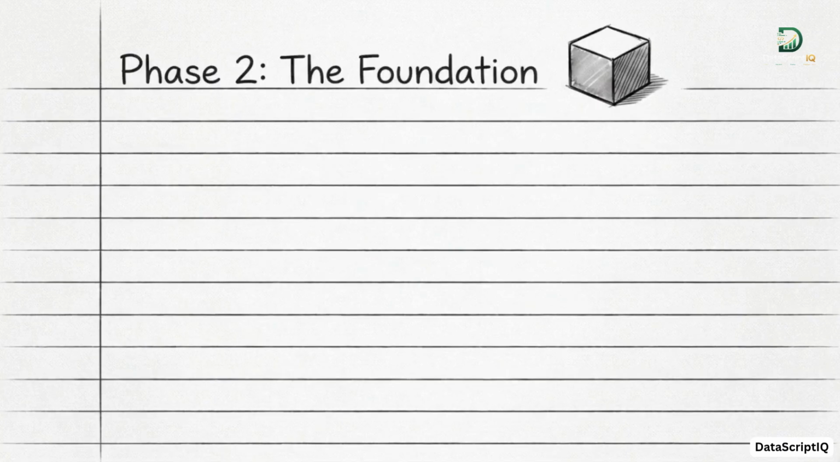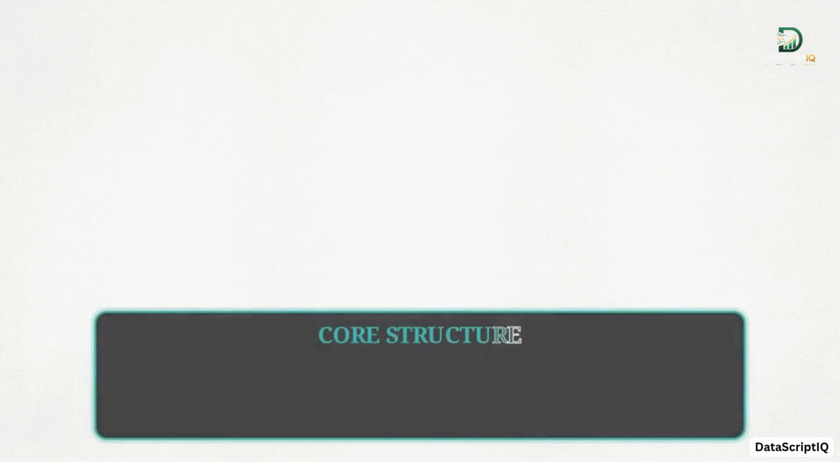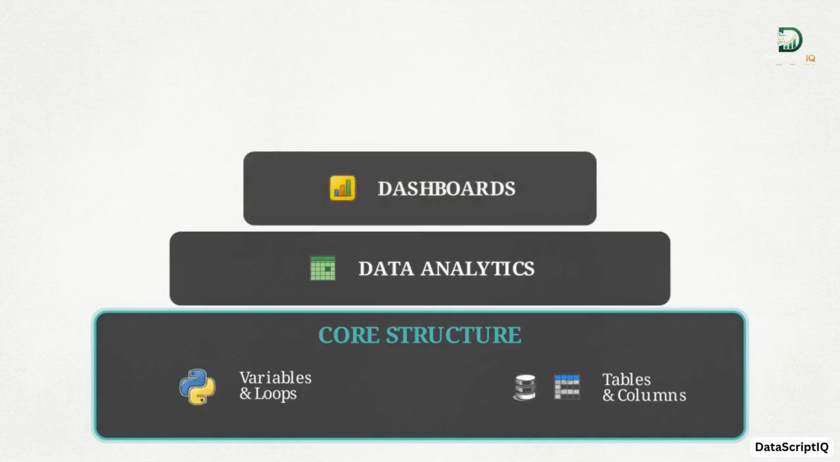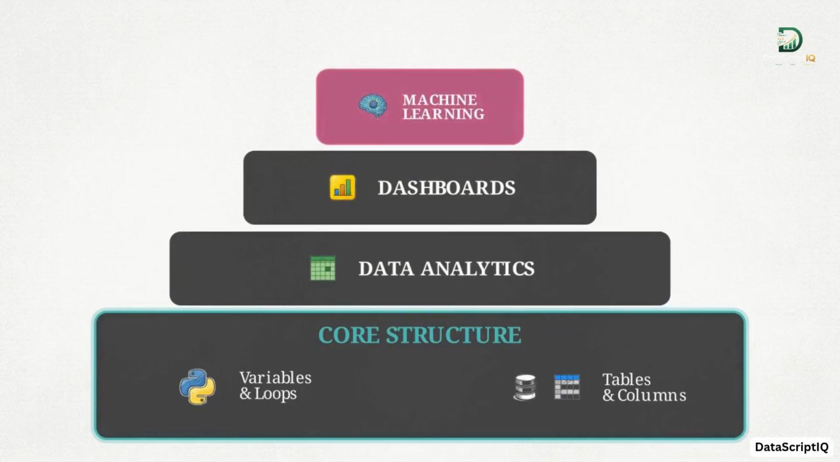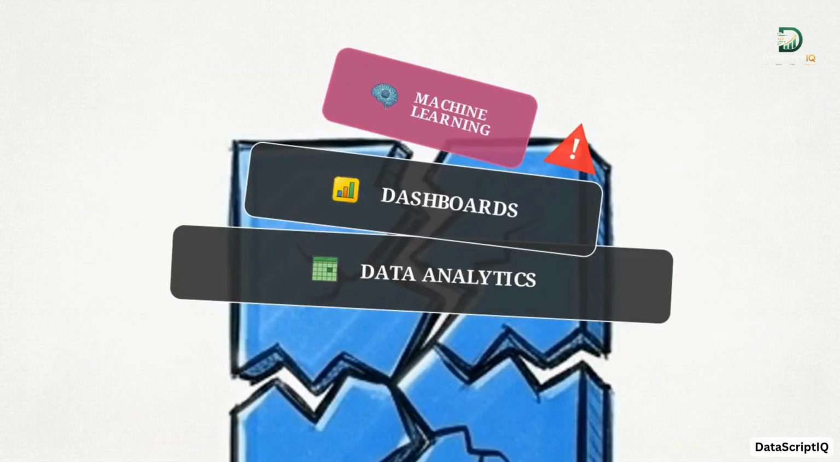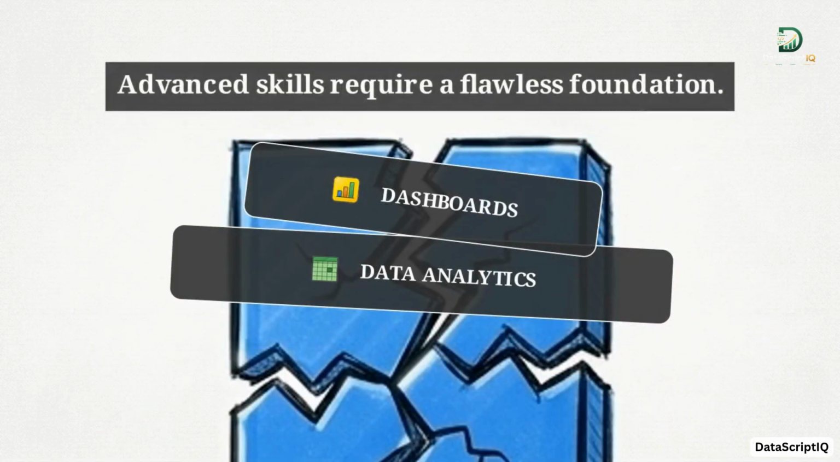Now for step 2. Building a strong foundation. Before you build complex projects, you have to identify and practice the absolute basics of your chosen tool. This graphic shows the hierarchy of technical learning. At the wide base, we have the core structural elements, things like variables and loops in Python, or tables and columns in SQL. You must understand these thoroughly before you even look at the advanced predictive models up at the peak. If you try to build a visual dashboard on top of messy, unverified data, the entire project cracks under the weight and collapses.